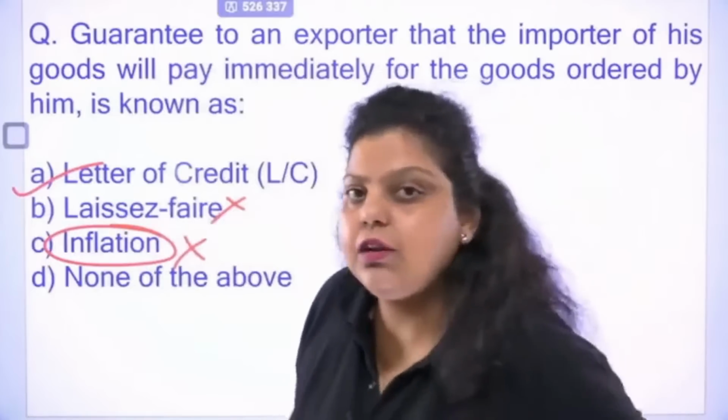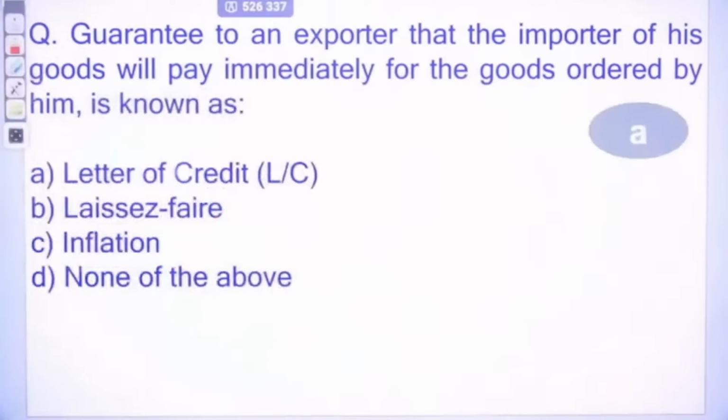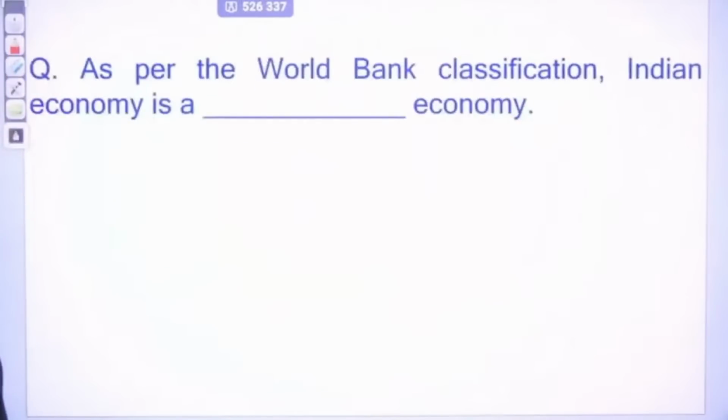So if you have the letter of credit, then you have a guarantee the importer will pay money for the goods and services you send to him. Okay, so right answer is A. Next question. As per the World Bank classification, Indian economy is a dash economy.